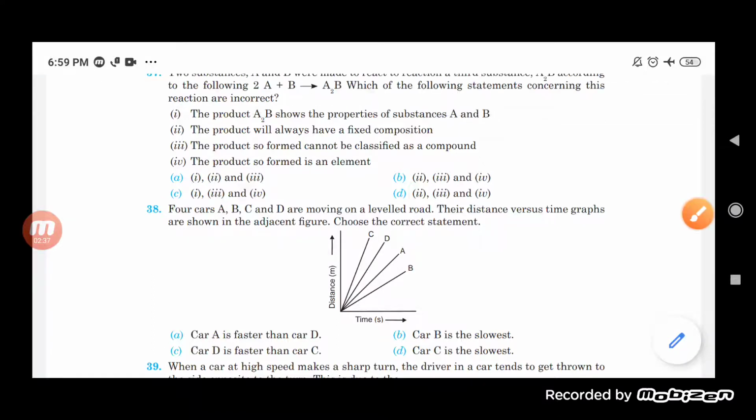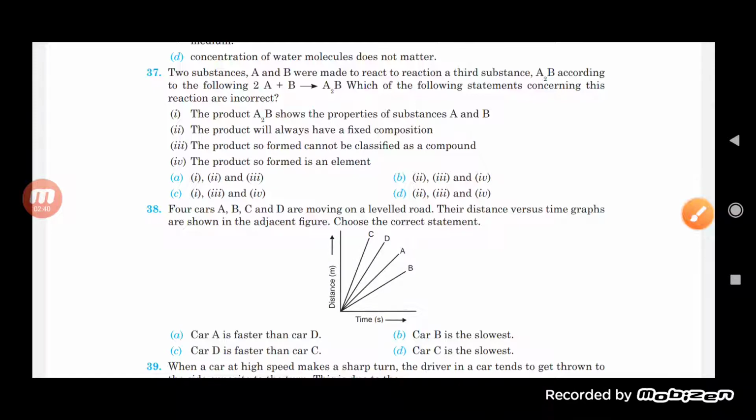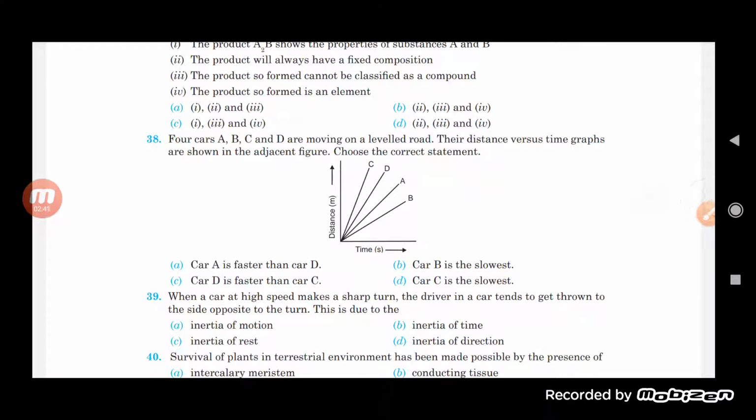Then the next one is that four cars are there, A, B, C and D, and they are moving on a leveled road. Their distance versus time graphs are shown in the adjacent figure. Choose the correct statement. So there are four cars given, students, A, B, C and D, moving on a leveled road. The distance versus time graph is shown in the adjacent figure.